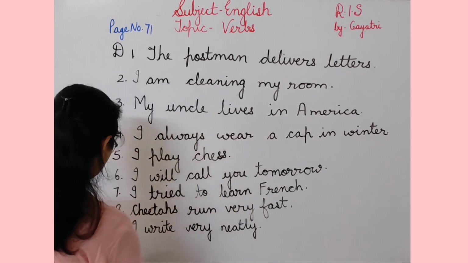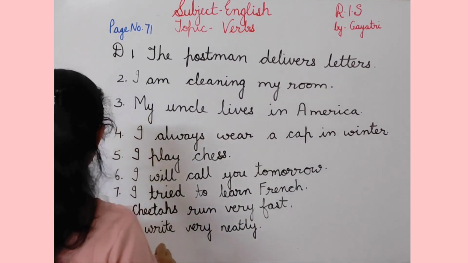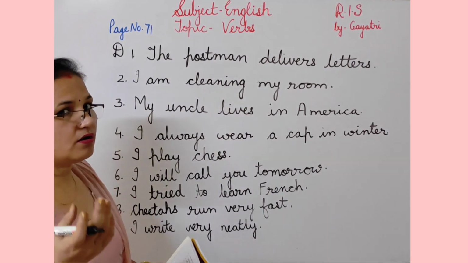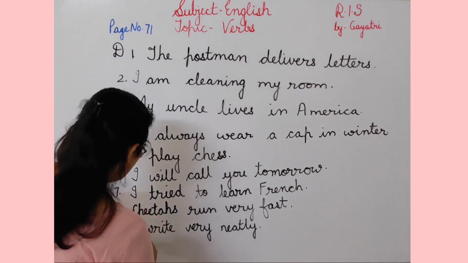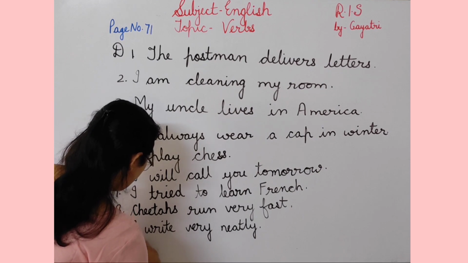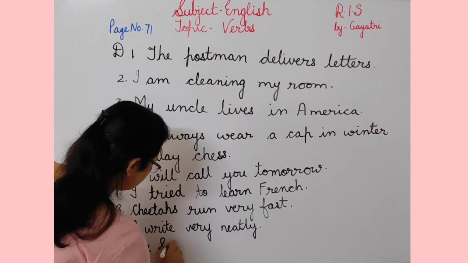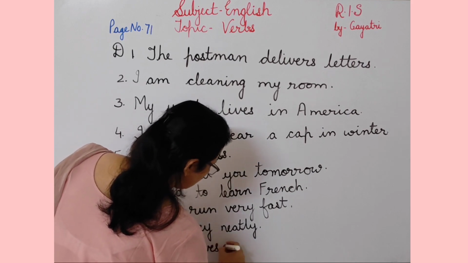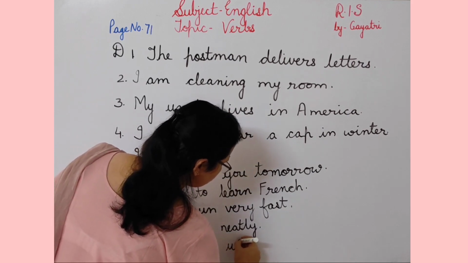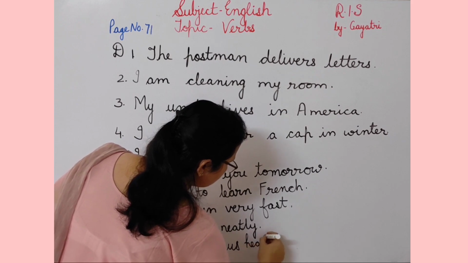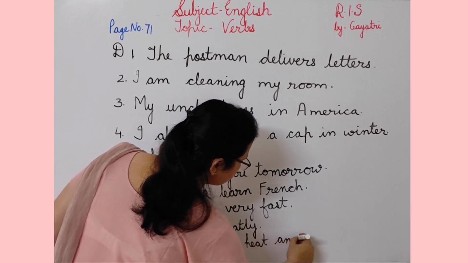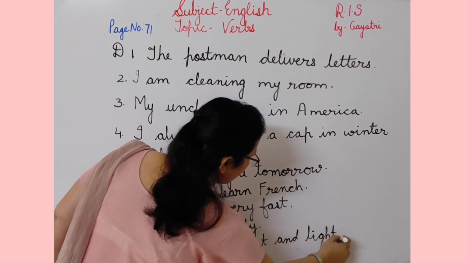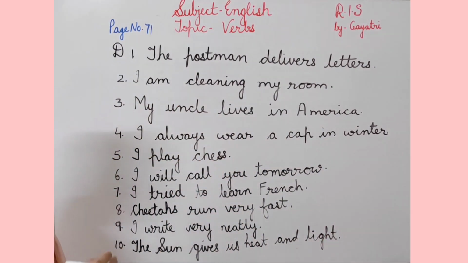Then next 10th is the sun give us heat and light. Universal truth, always gives us. So the sun gives us heat and light.